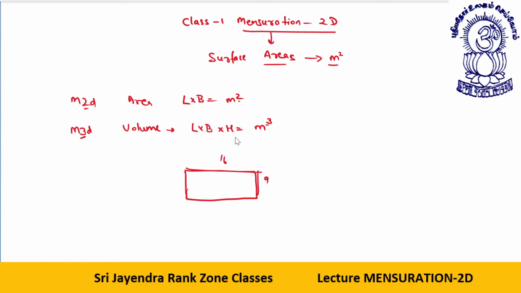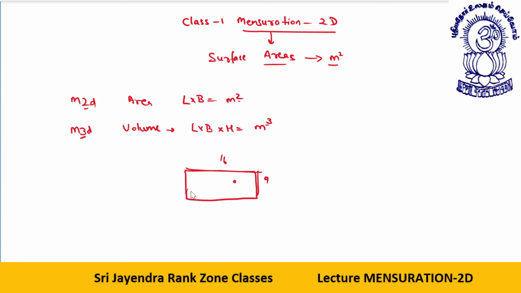But when you wear 3D glasses, what you observe is that many times any hero, actor, or villain throws something, and it appears to be coming at you. It appears to be coming out of the screen towards you. So this is the third dimension. You get the height also. So that is M3D, mensuration 3D. In real life, what we see is three dimensions. When you hold a book, that is a three-dimensional book. Why? It has a length, a breadth, as well as a height. A single piece of paper is generally considered a two-dimensional figure.